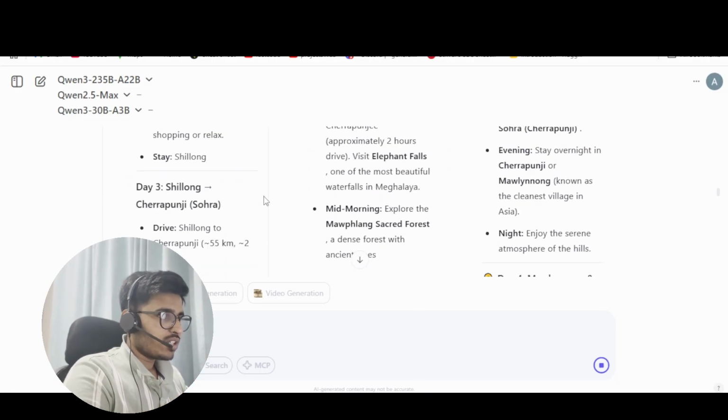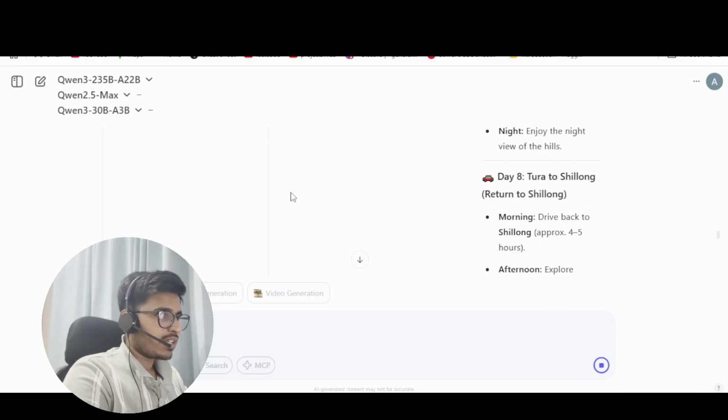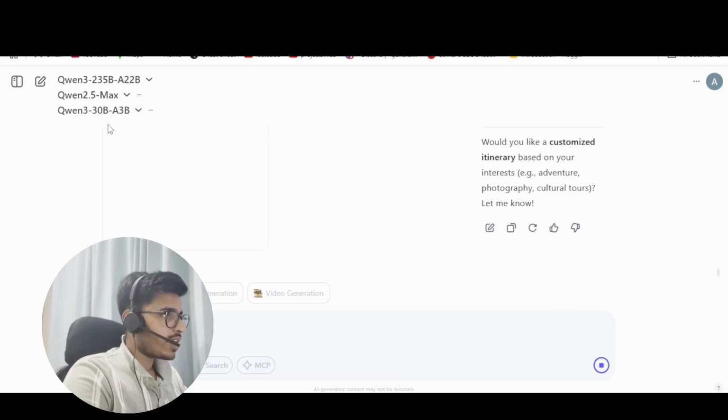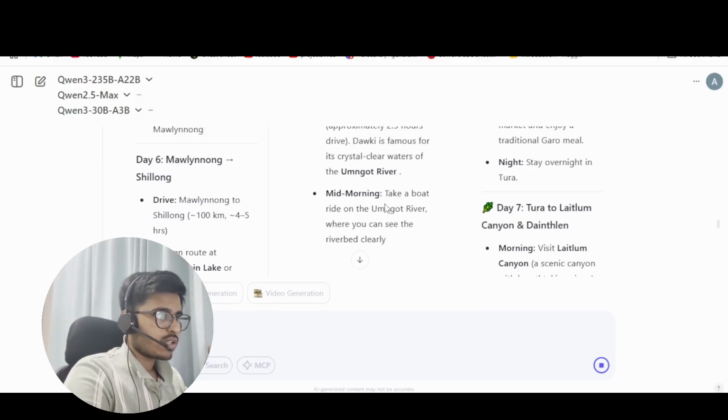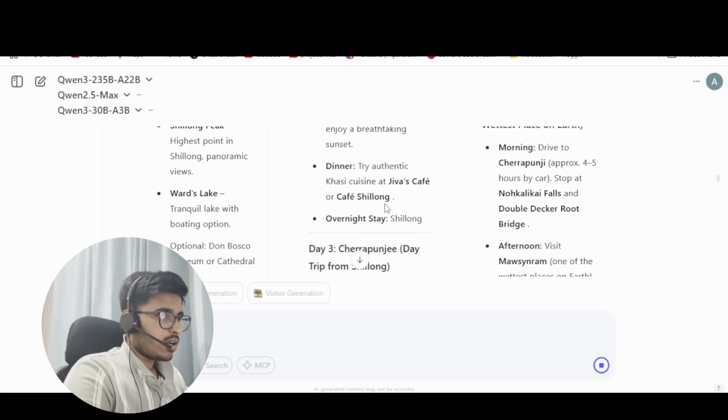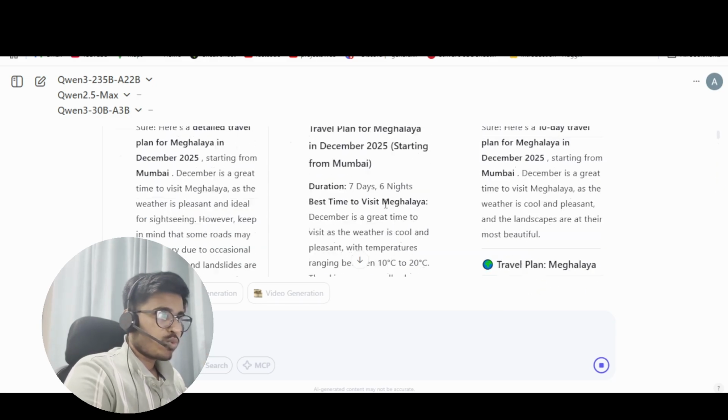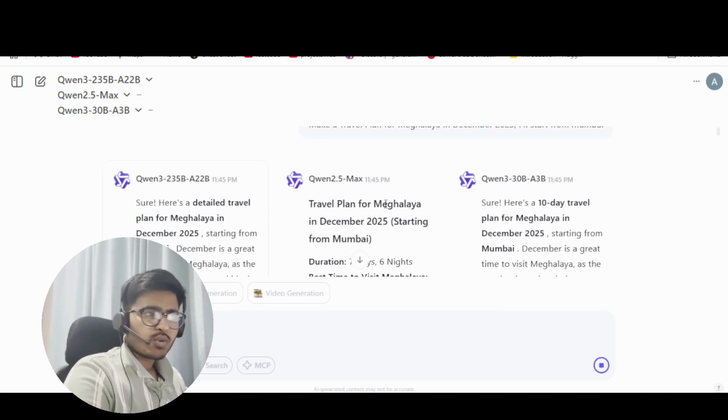If you see here, the last one, that is 30B, is quite fast, I would say, because you saw it has finished its output as well. The one in the middle, that is 2.5, was very accurate and very to the point, I would say, because it did not start with, sure, here is a 10-day travel plan, and so on and so forth.